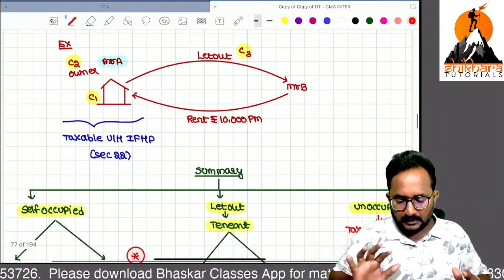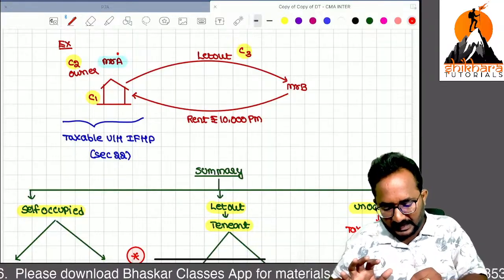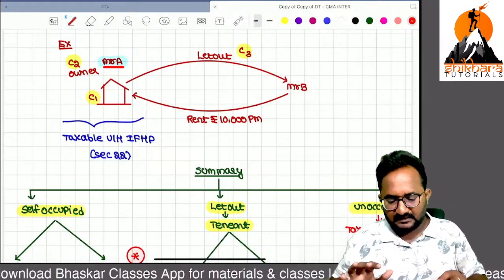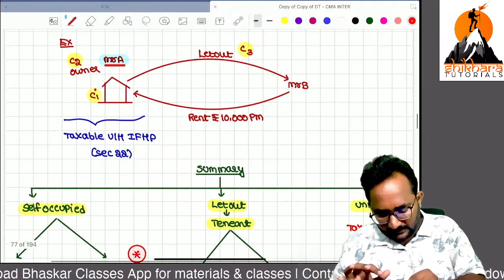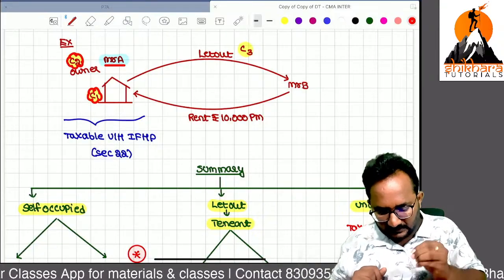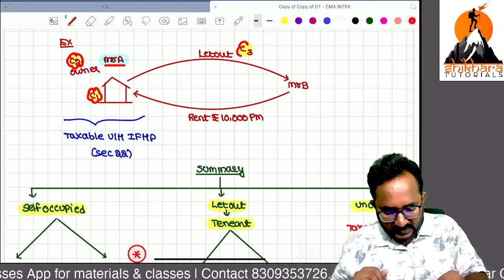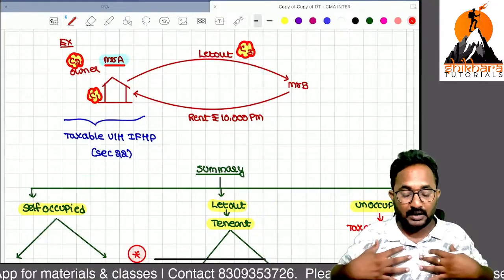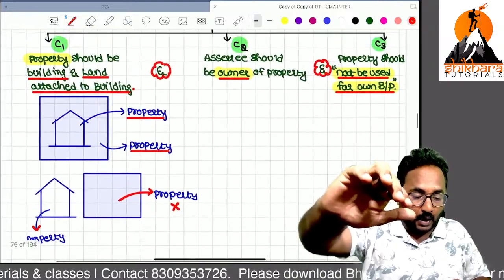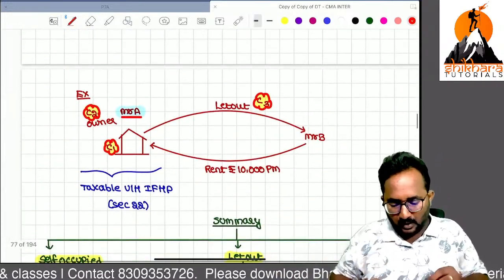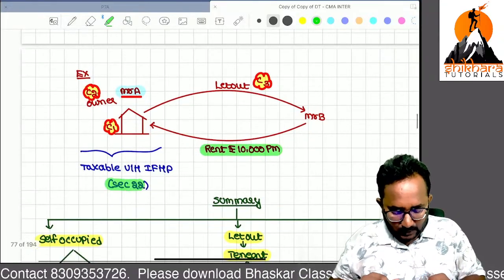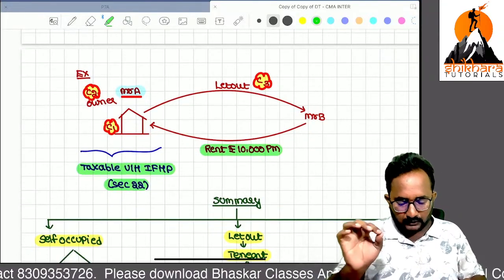Next one, example: Mr. A is an owner of the house property. First of all, it is a property, a building, and condition 2, the assessee is an owner. Third one, he is giving it out on let to others. He is not using it for his own business or profession; he is giving it on let to others. So whatever rent Mr. A received is chargeable to tax under the head income from house property.